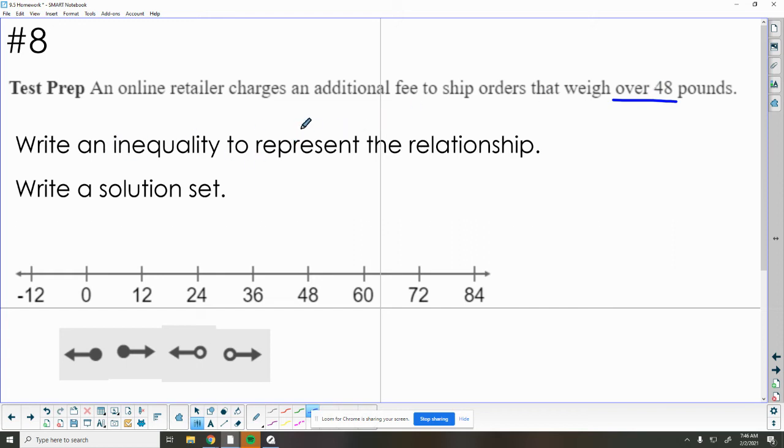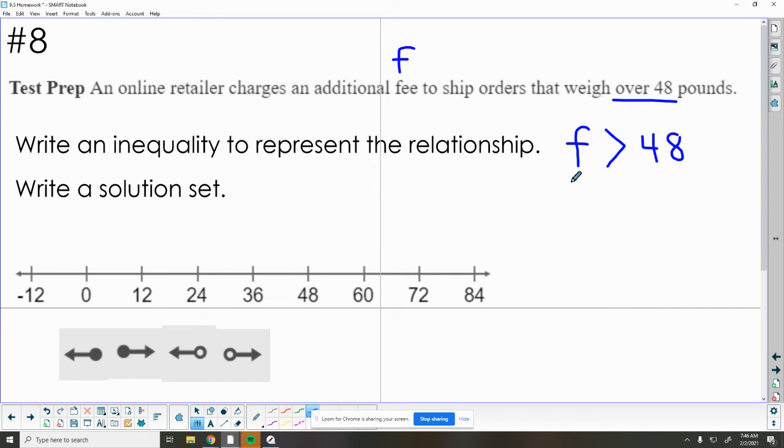So first, let's write an inequality. I know the problem doesn't ask us to, but this is going to help us think about what we can graph here. Let's use F for fees. I have to pay a fee if the weight of this package is more than 48, and not equal to it. If it's exactly 48, we're good to go. So F is greater than 48. Anytime I'll pay a fee if my package is more than 48.